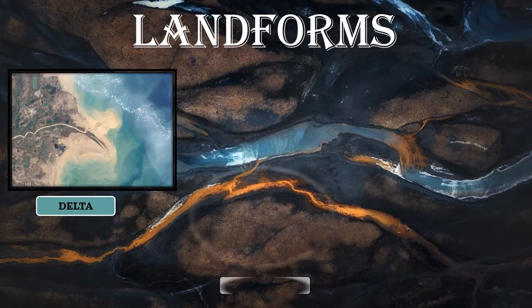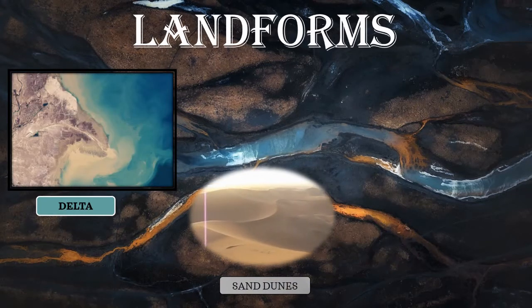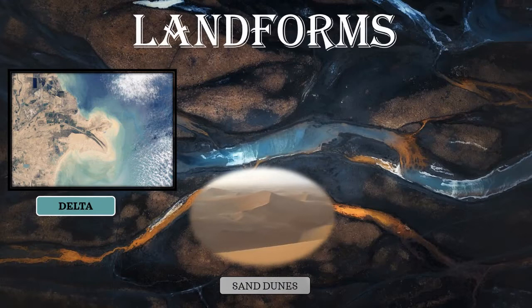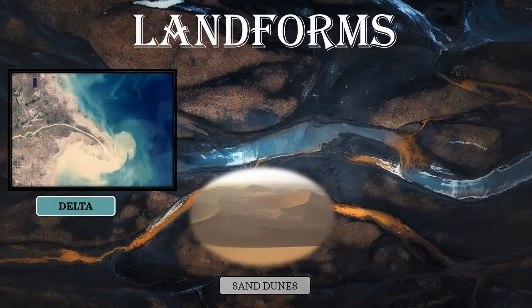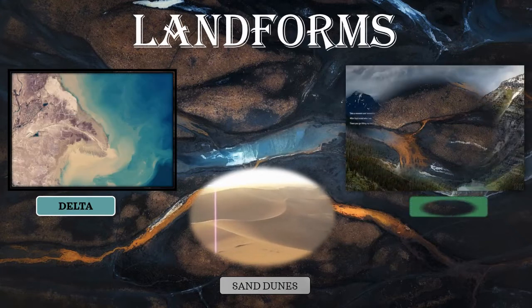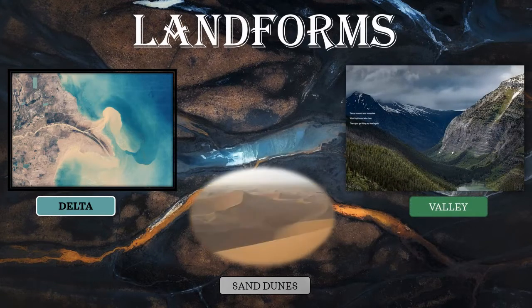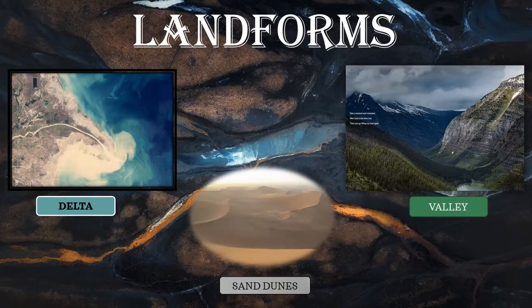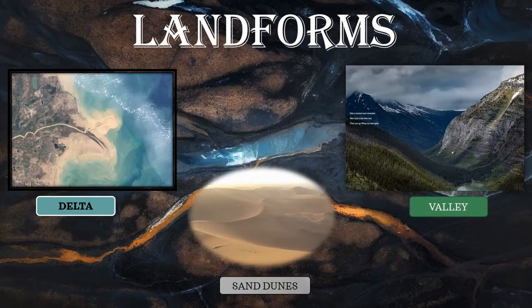Then we have sand dunes. A sand dune is a hill of sand made by wind on the coast or in a desert region. Then we have the next example, valleys. A valley is a low area of land between hills or mountains. It is V in shape.